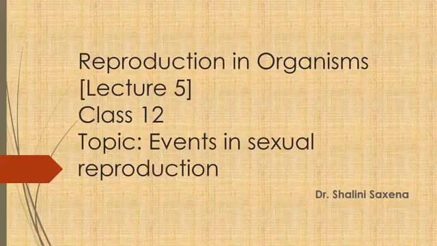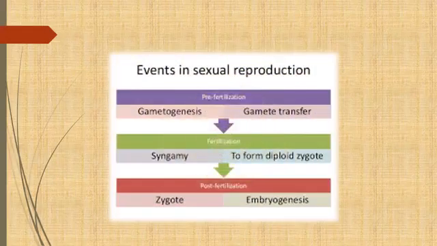In the previous video, we talked about sexuality in animals: monoecious, dioecious, bisexual, unisexual, different kinds of organisms. In all the cases, the events in sexual reproduction are the same. So we will discuss how this process proceeds in all living organisms. All the step by step events that take place during sexual reproduction I have shown in this flow chart.